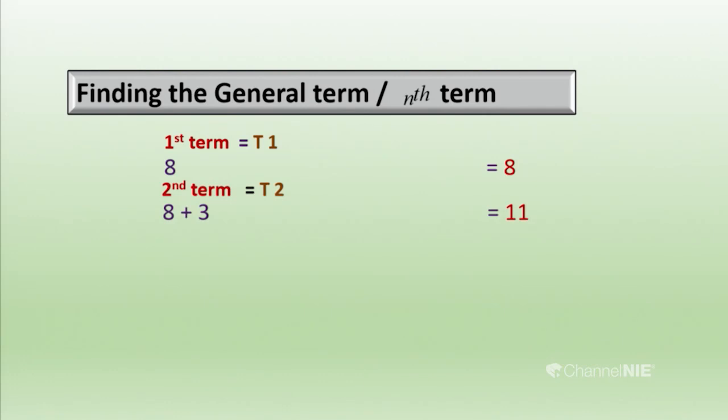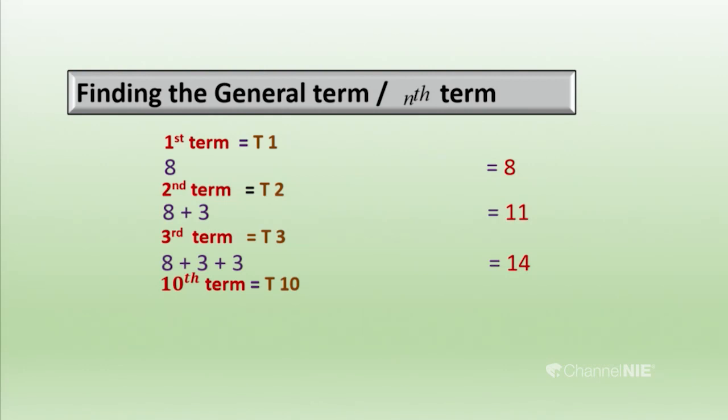How do we find the third term? We can find the third term by adding two common differences to the first term, so 8 plus 3 plus 3 makes 14. Then we have to find another term, the 10th term. I skip the other terms because it goes like a pattern.